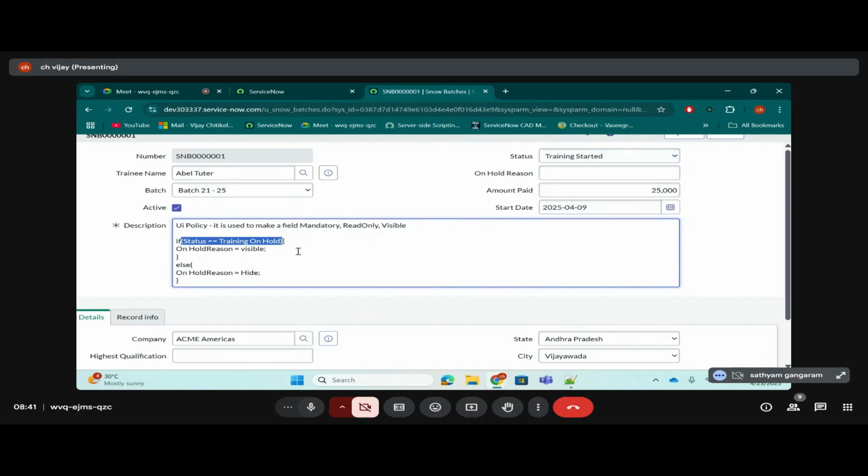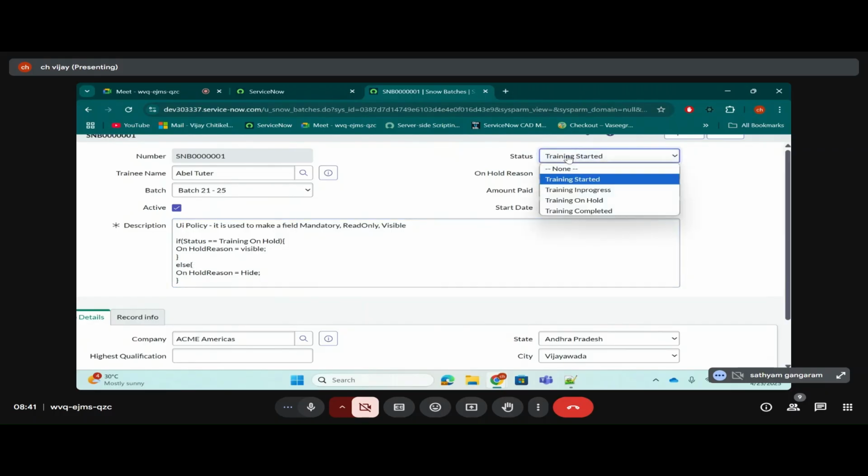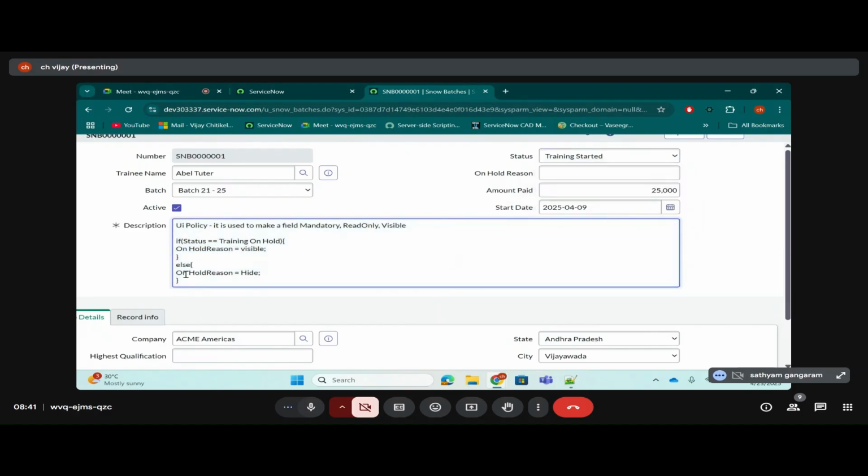If it returns false, what happens, guys? It won't enter into this if curly braces. It will directly enter into this else curly braces. See, how many scenarios are there in this case to return false? If you select none, if you select training started, if you select training in progress, if you select training completed, in all these four cases, it will return false only. So if it returns false, it will directly go to the else curly braces.